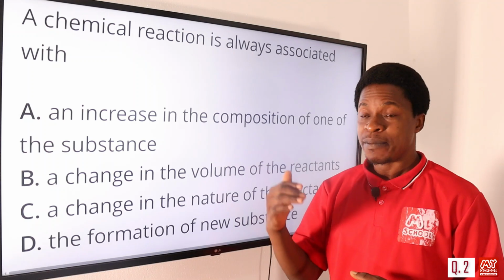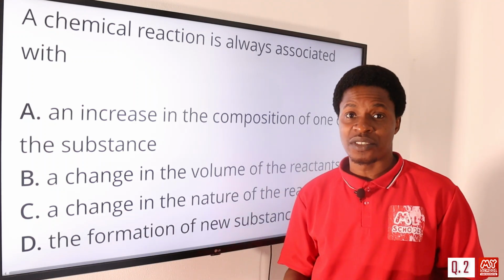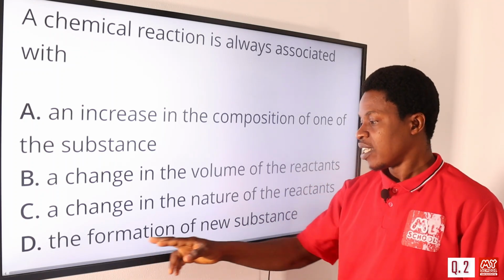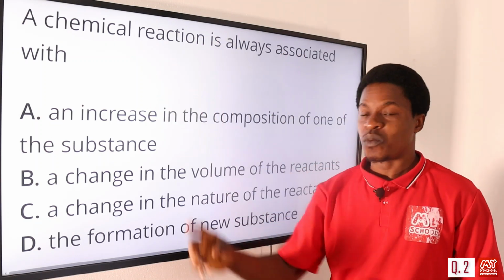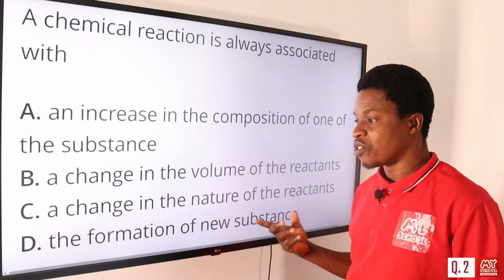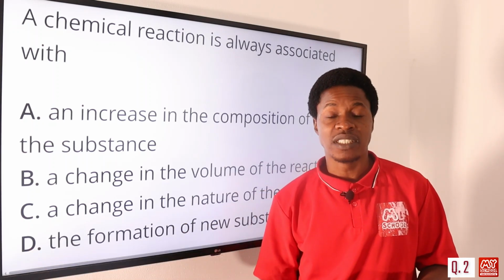Option C says a change in the nature of the reactant. Those are factors that can affect the rate of a chemical reaction. Option D says the formation of new substance. So every chemical reaction will always be associated with a product that will be formed, and that product is a new substance. So the formation of new substance. The correct answer is option D.